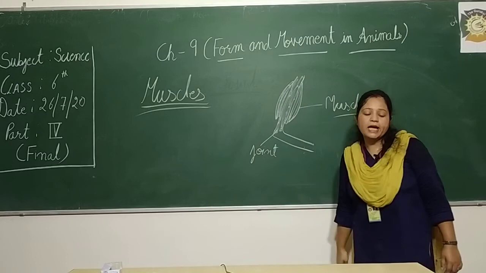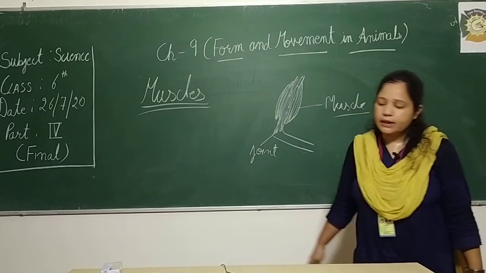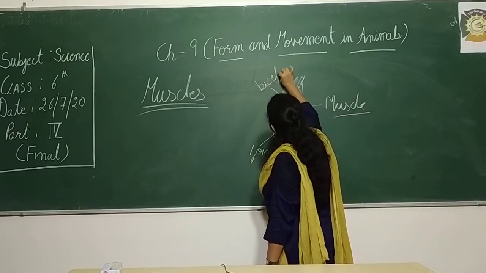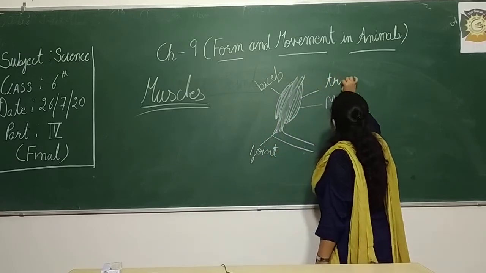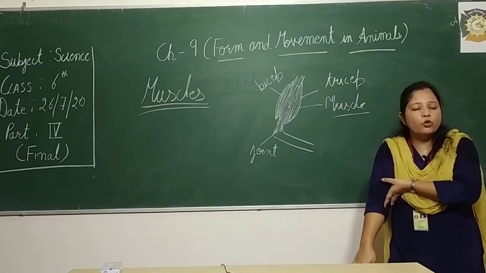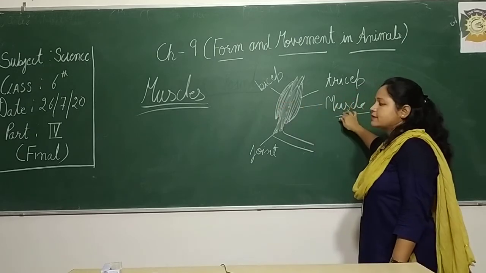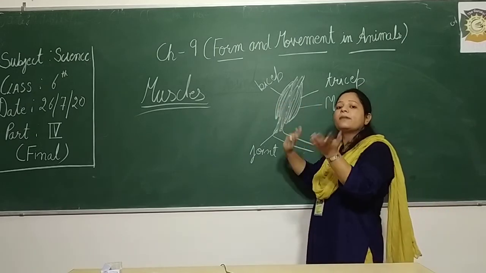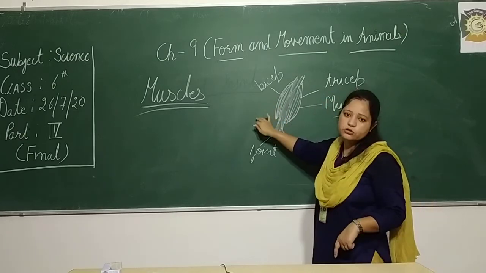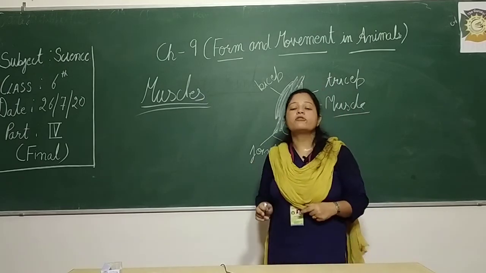So here are two types of muscle, bicep and tricep. Okay. So the upper one is the bicep muscle and this one is the tricep. So whenever we do the movements, then what happens? अगर ये contract करती है तो ये relax करती है. एक मसल कॉन्ट्रैक्ट करेगी दूसरी रिलैक्स करेगी, एक रिलैक्स करेगी दूसरी कॉन्ट्रैक्ट करेगी. So this is a continuous movement which helps in the movement of the bones also.